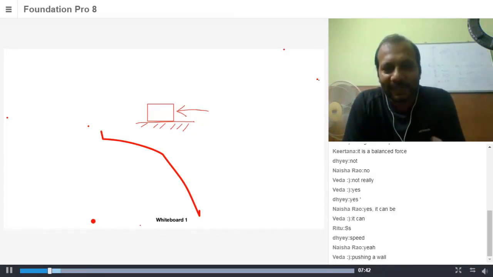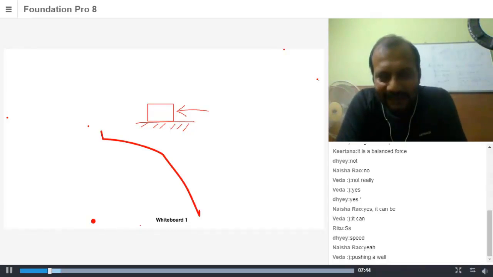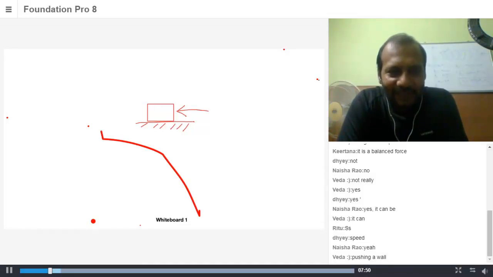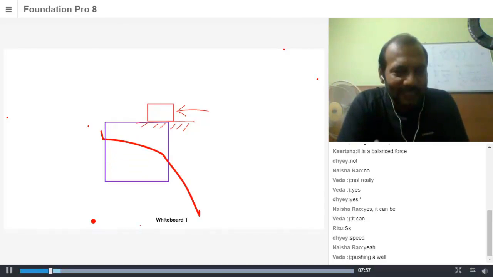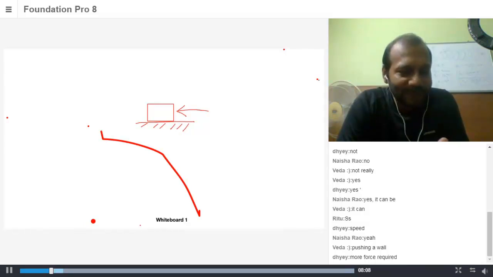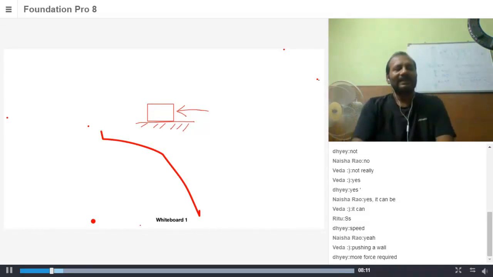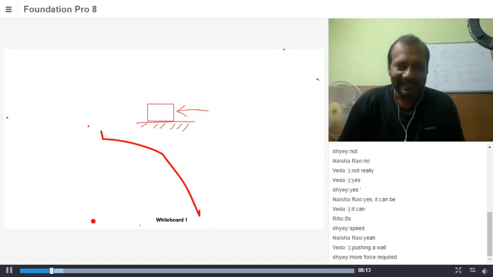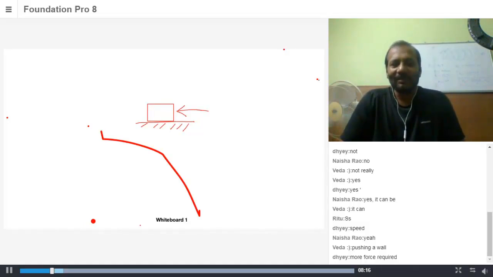That's a good attempt. There's not enough force for you to push the wall. Okay, we'll be discussing that point very elaborately, and I'll remind you of this definition again. Because the force from the wall is more than the force that we apply, the force doesn't move the object. That's what you want to say? It matters what you're pushing the wall with. If it's a crane, it'll probably move. No, I'm saying you or I pushing the wall.